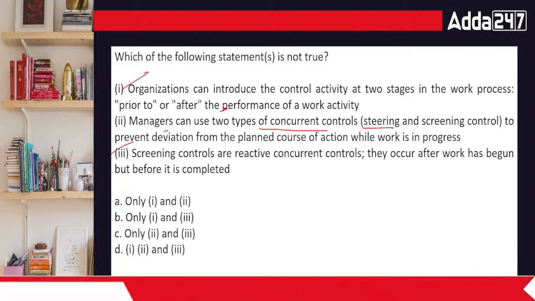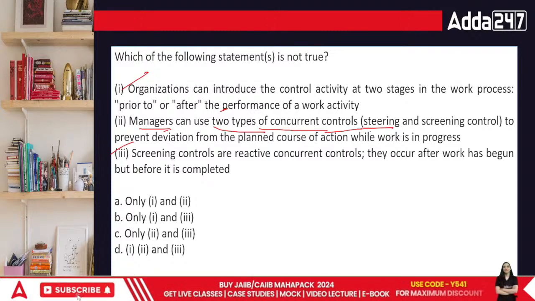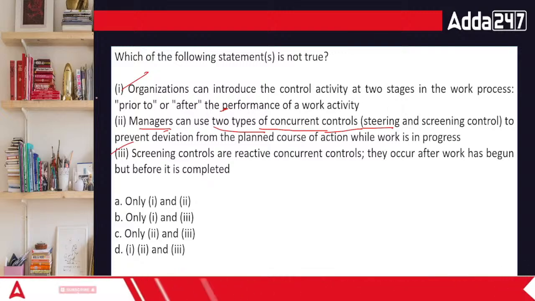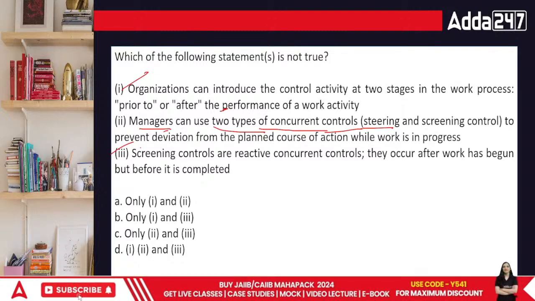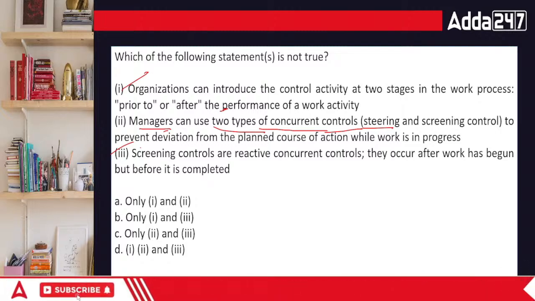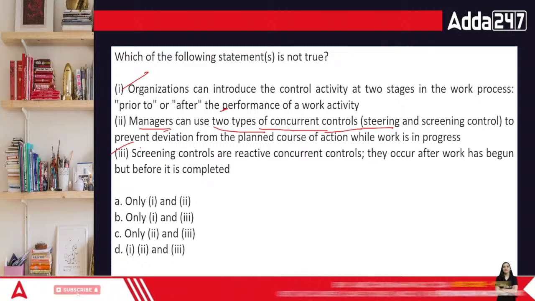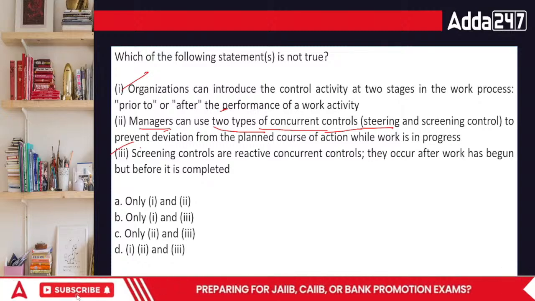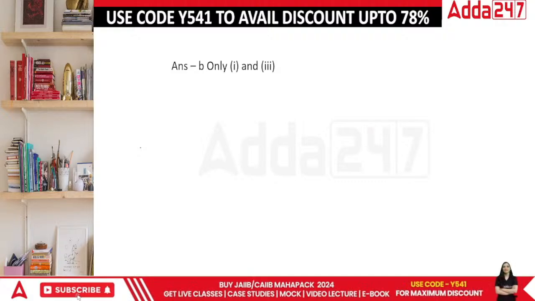But they said that this is not the correct answer. But let's find out why. Managers can use two types of controls: concurrent as well as that is steering, as well as concurrent to prevent deviation. See, the point is, when we talk about the controls, controls are not only limited to this area of screening and steering. It is of multiple types. The standard deviations on the MBO, as well as knowing the critical point control. There are multiple levels of controlling which the managers are supposed to keep. So I think this is something which is limiting our knowledge of controlling.